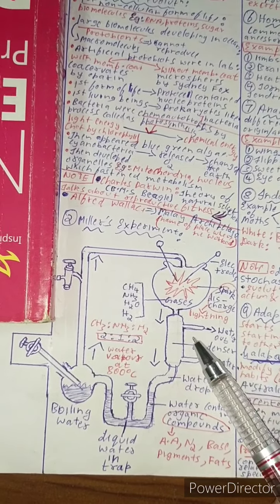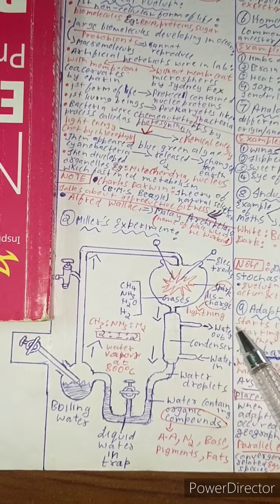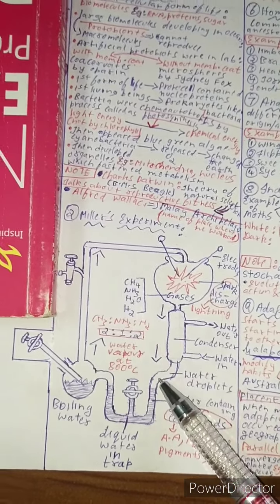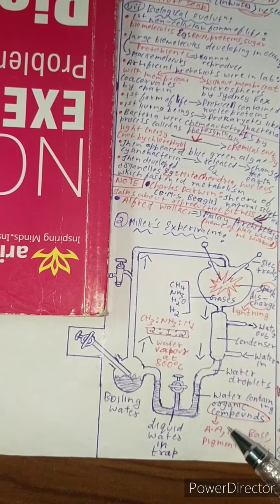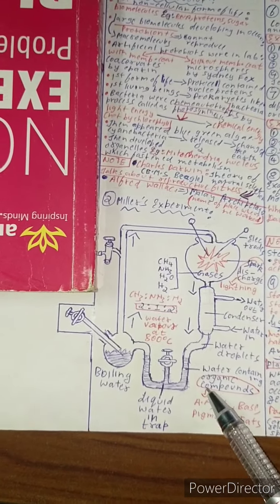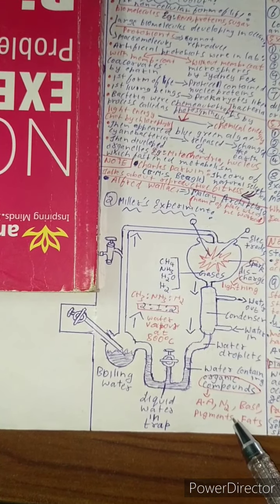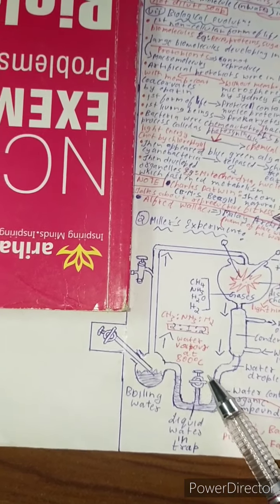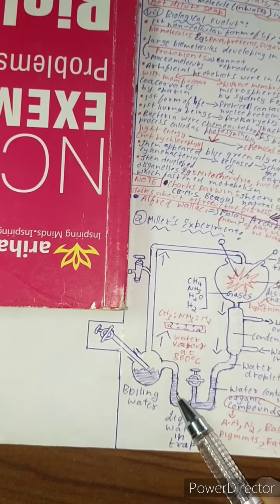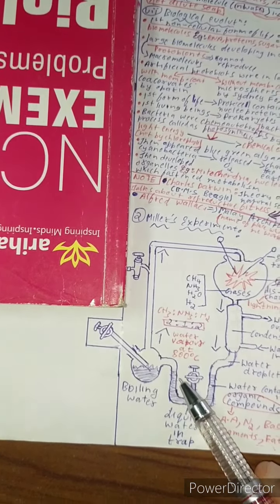Here, in the condenser, water goes in and some water comes out. The remaining water goes in the form of water droplets, and here the water containing organic compounds, for example amino acids, nitrogen bases, pigments and fats, are found, and other liquids are filled in the trap. The extra liquid filled in the trap also goes over here, and the water starts boiling with the help of this, and all the water vapors are at a temperature of 800 degrees Celsius over here.